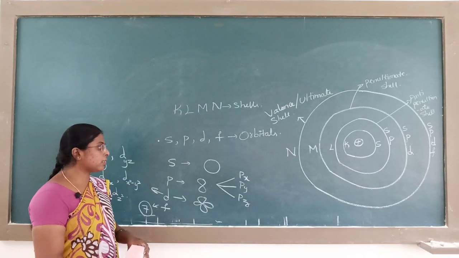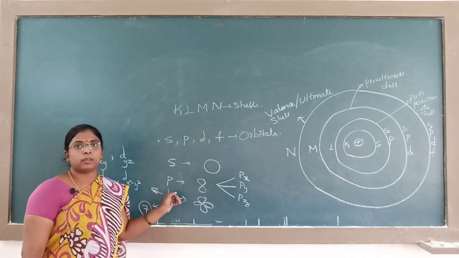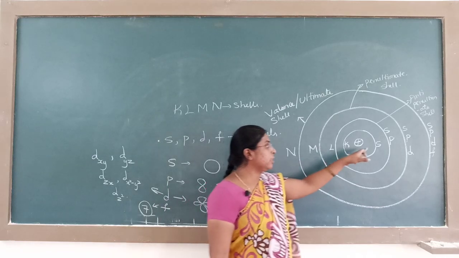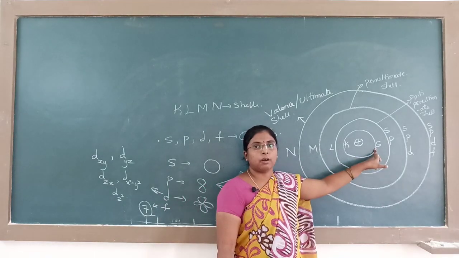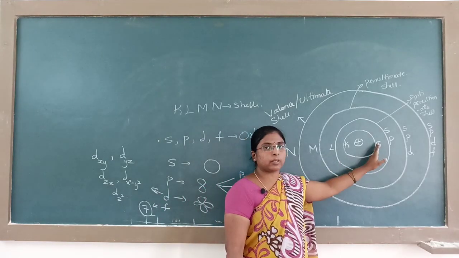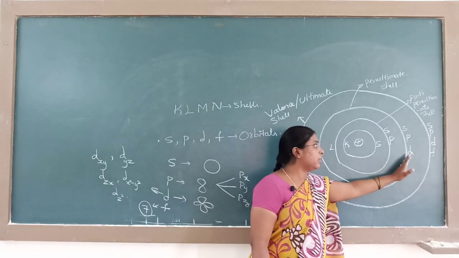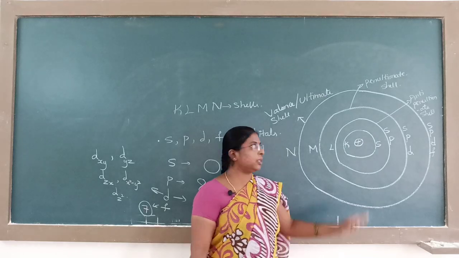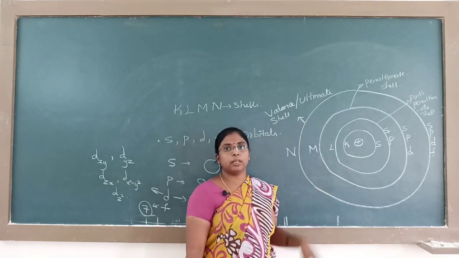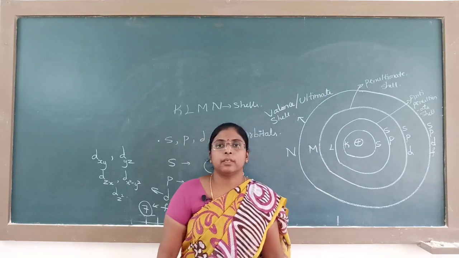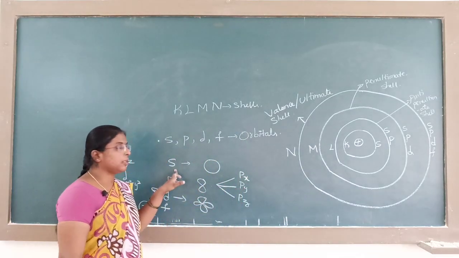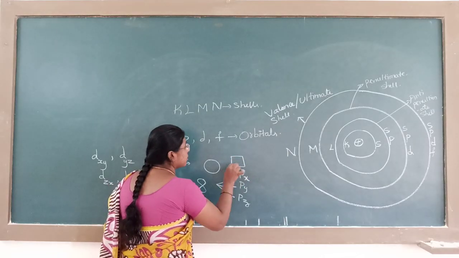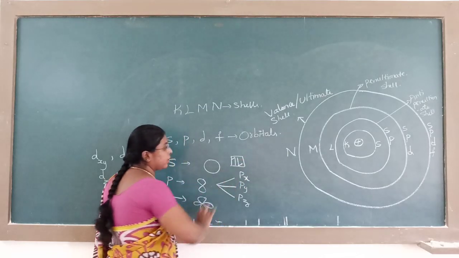The electrons are filled in these orbitals. First, the electrons are filled in the K shell. After that, the next electrons enter into L, then M, N and so on. The electrons are filled in increasing order of their energy levels. For S, we write one box, in which we represent 2 electrons.